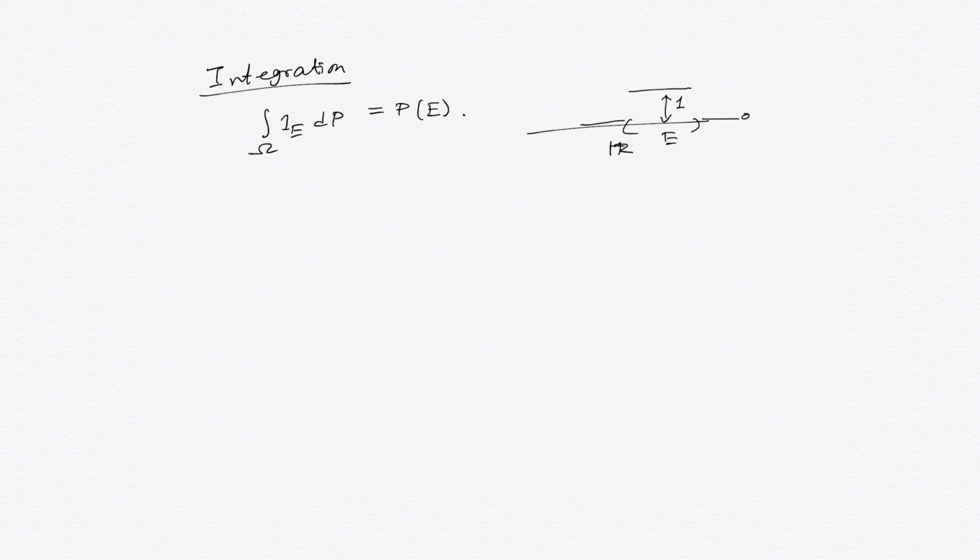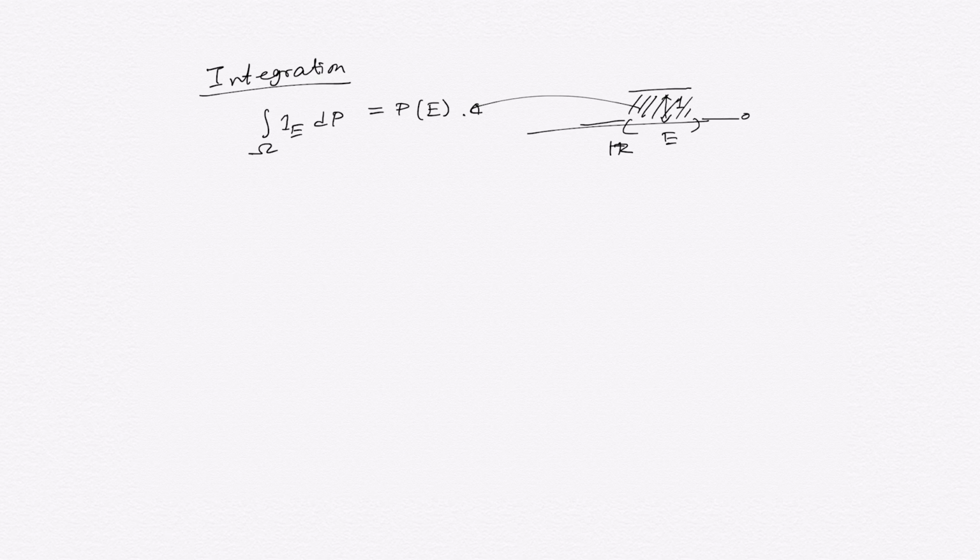Its measurement would be the measure of the base multiplied by the height, and the height is 1. So the whole area would be 1 times the measure of the base, which is exactly P of E. That is the definition we get from the purpose of integration.